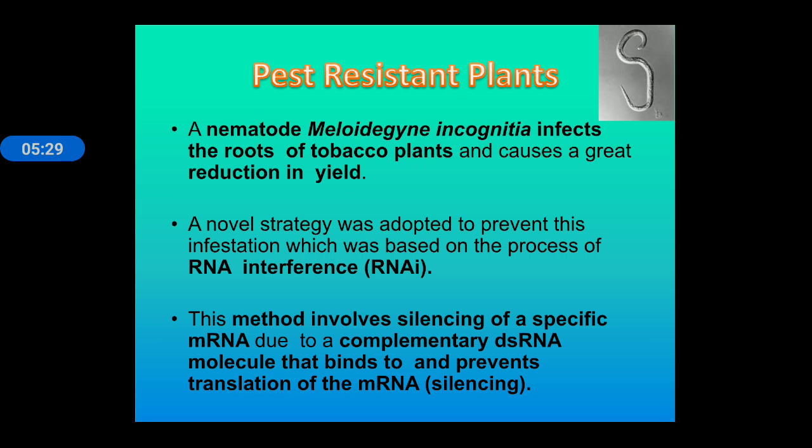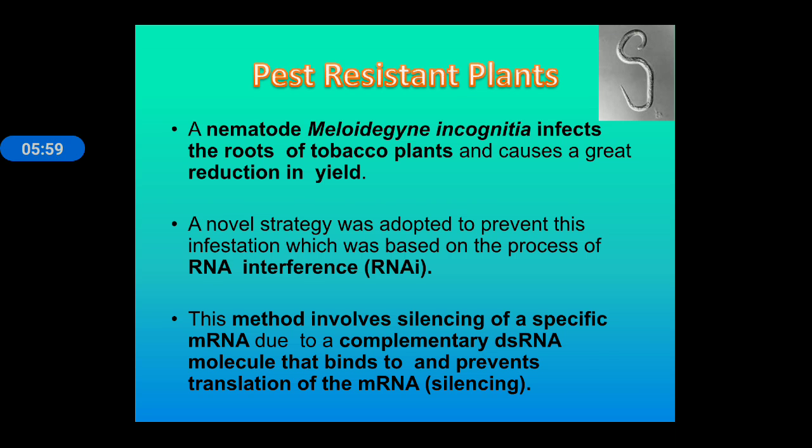Now next is pest resistant plants. A nematode known as Meloidogyne incognita infects the roots of tobacco plants, which decreases the yield of tobacco. A novel strategy was adopted to prevent this infestation, based on the process of RNA interference. This method involves silencing of specific mRNA due to a complementary double-stranded RNA molecule that binds to and prevents translation of the mRNA.